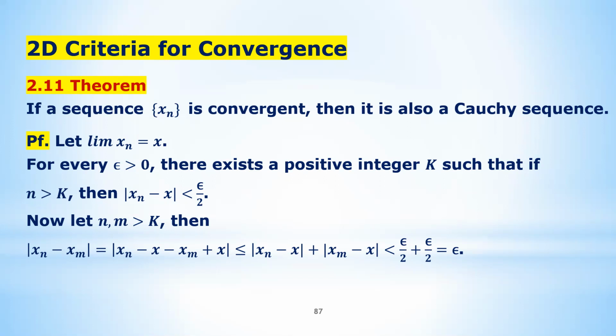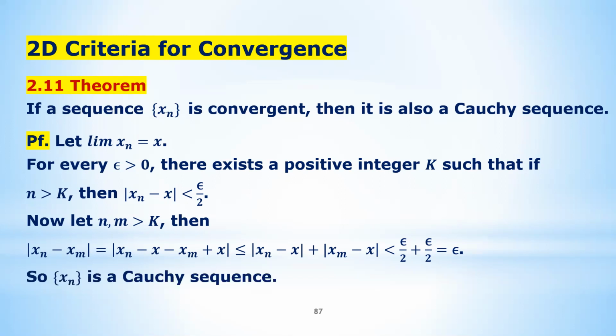So we verify that the sequence is a Cauchy sequence. This shows that every converging sequence has to be a Cauchy sequence. Our goal is to show that every Cauchy sequence is also a converging sequence. That's why convergence is equivalent to the Cauchy condition.